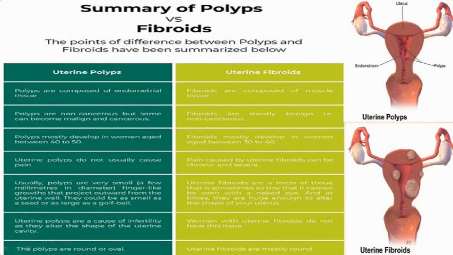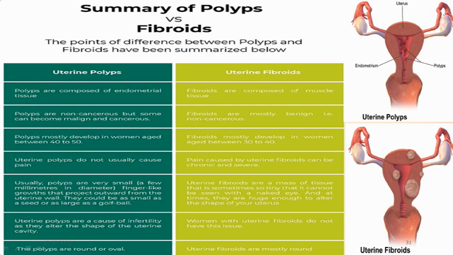So there are various charts given in your books relating to differentiating between polyps and fibroids. Basically, this is the diagram of polyps, where there are multiple small polyps in the cavity, and this is the fibroid polyp, where this is a sessile one, and you can have a pedunculated one. So basically polyps are endometrial tissue, and fibroid polyps are muscle tissue.